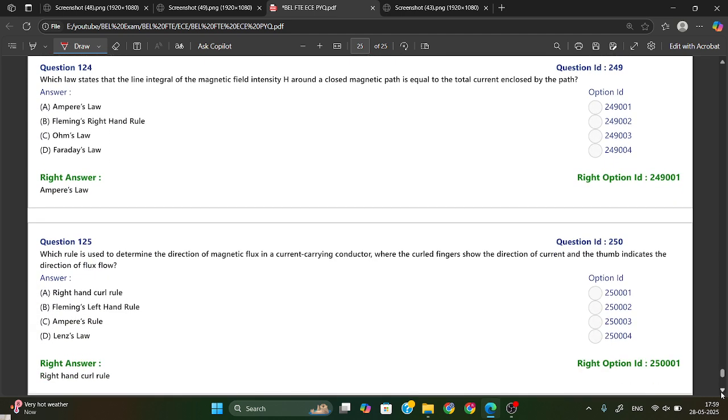Which law states that the line integral of the magnetic field intensity around a closed magnetic path is equal to the total current enclosed by the path? This is a simple formula. The integration of this should be B, not H. This is B, magnetic field intensity. This is B dot dl equal to mu 0 I enclosed, that thing they have written in the sentence.